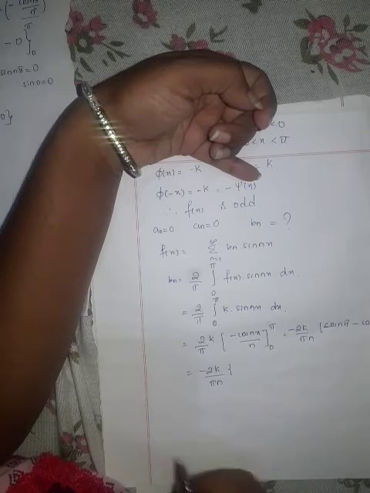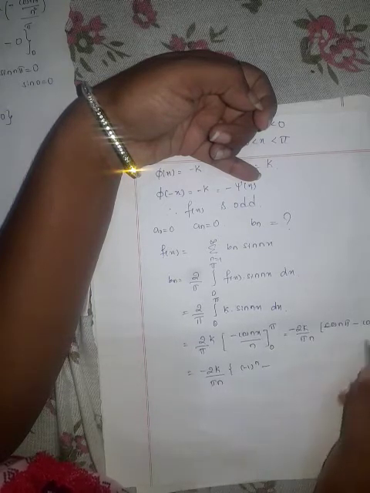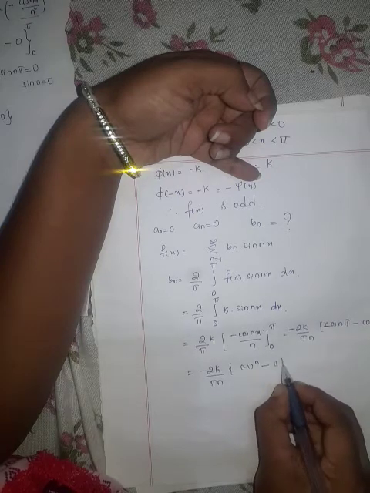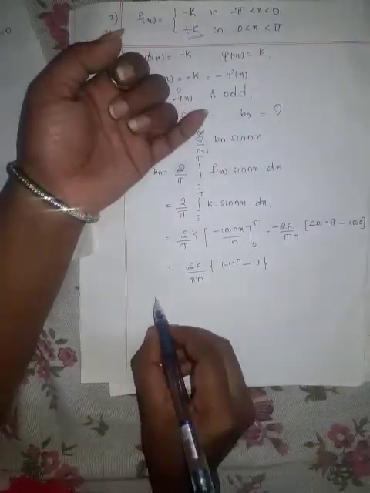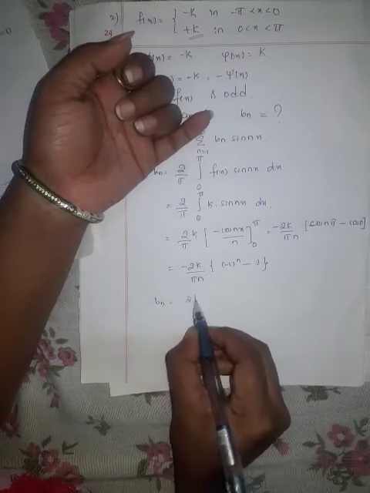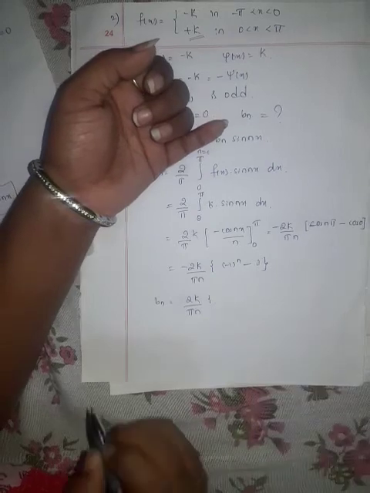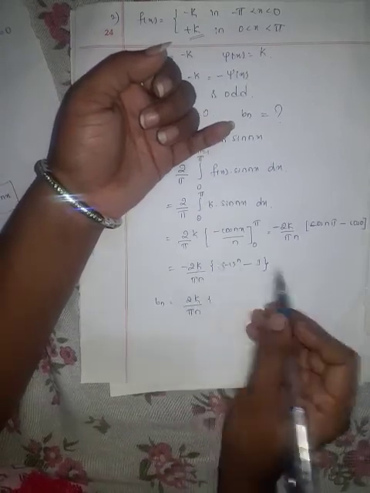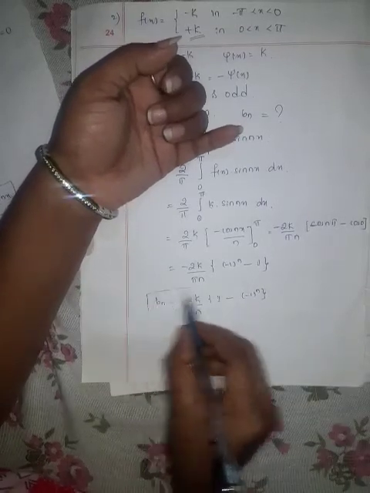What is our cos n pi? Minus 1 raised to n, minus cos 0 is 1. I'll multiply this minus sign inside the bracket. So I'll get bn is equal to 2k divided by pi n. If you multiply this minus sign inside, you'll get 1 minus 1 raised to n. So this is our required bn.